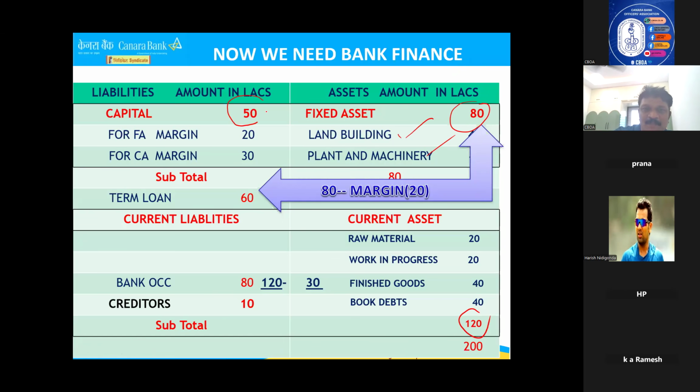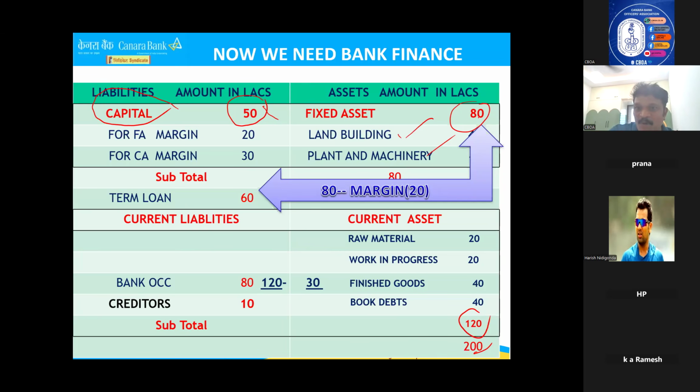See, 50 lakhs he brought as margin, because 80 plus 120 is 200, and 25% you told, 50 lakhs. The margin, whatever your customer is bringing to the business for 200 lakhs, 50 lakhs, that margin is called capital. That is the capital in the balance sheet, right?